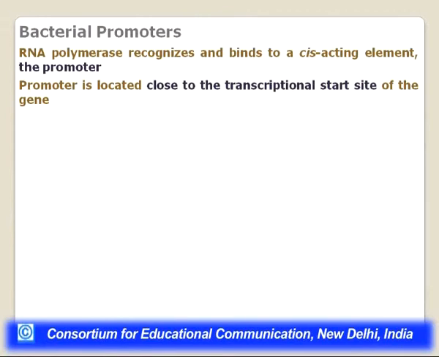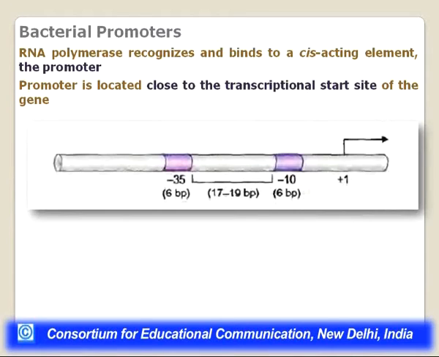Promoter, as I said, is located close to the transcriptional start site of the gene. The transcriptional start site is from where the transcription will begin, and the promoter is basically composed of two separate areas. There are different kinds of promoters. As you can see here, there is a -10 region and a -35 region. Why are these values there?